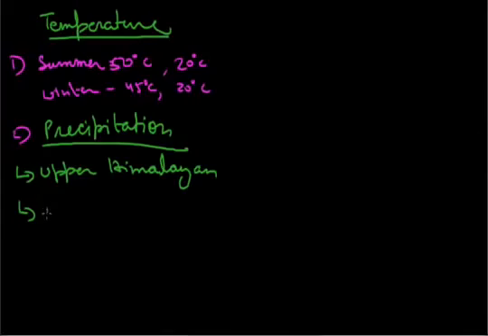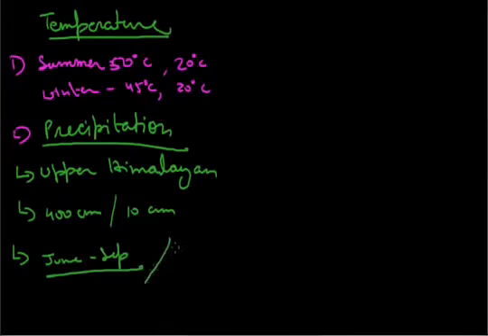It is more than 400 centimeters in the eastern part of India, while it is just 10 centimeters in Jaisalmer, Rajasthan. Similarly, we see the rainfall. Most parts of India get rainfall. The maximum rainfall India gets is between June and September, while there are some parts like Tamil Nadu which get rainfall during the winter season by the retreating of monsoon winds.